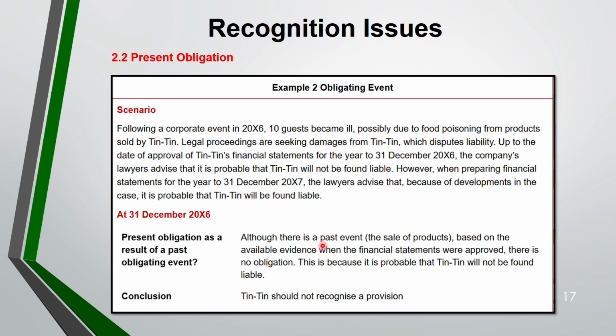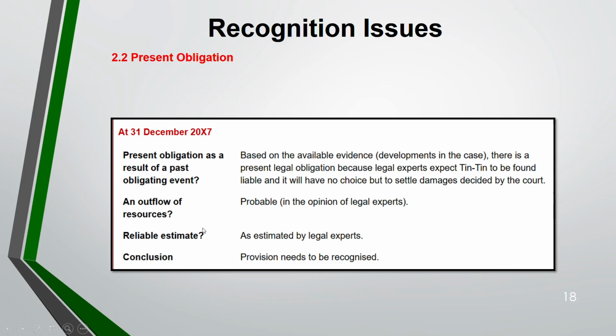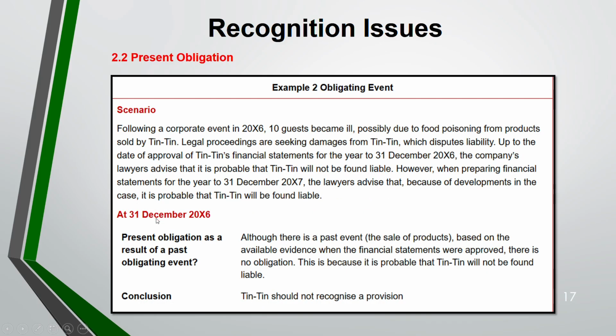Even though there's a past event, what was the past event? You have sold the product. But based on the evidence, when the financial statements were approved, there was no obligation, because Tintin will not be found liable. So because of that, Tintin will not recognize the provision. That's the conclusion. Now, what about 31st December 2007?